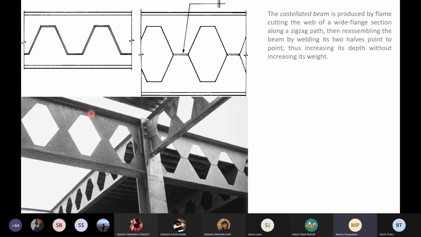So you flame cut, the same standard I section is taken. It is flame cut, that means it's heated to a high temperature and then cut. So it's flame cut and it follows this zigzag pattern, right? After cutting, the middle part you remove because we don't need it. We don't want to add to the weight of the whole thing. So we remove, it's not required structurally. That portion of the member is not taking any load. So that's taken off. And then they are welded together again. This thing helps in spanning larger spans. Okay. So that's quite simple to understand.